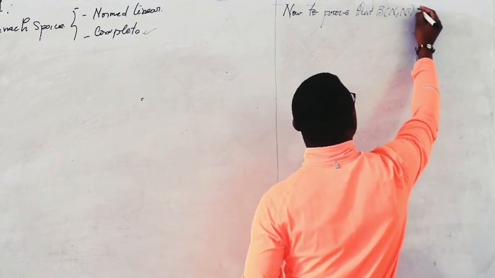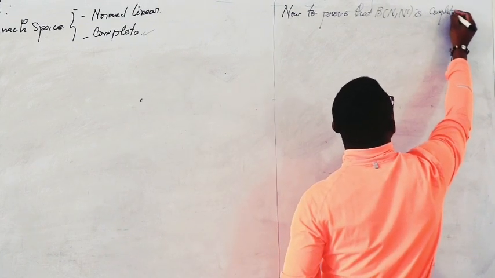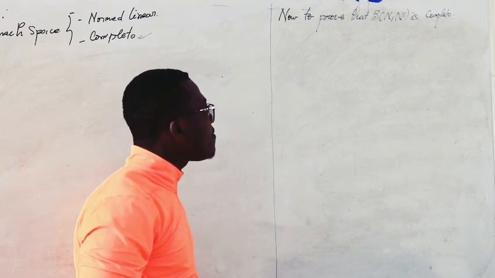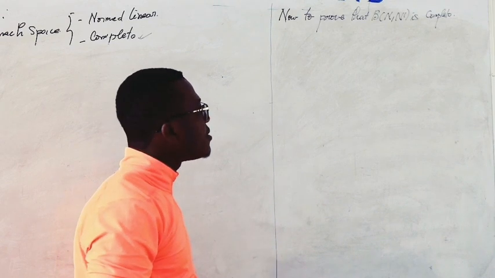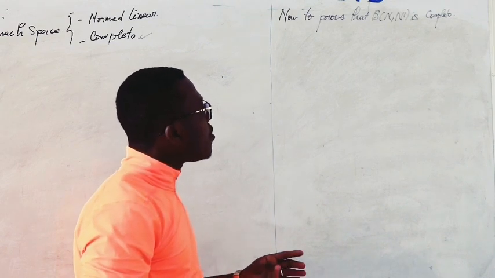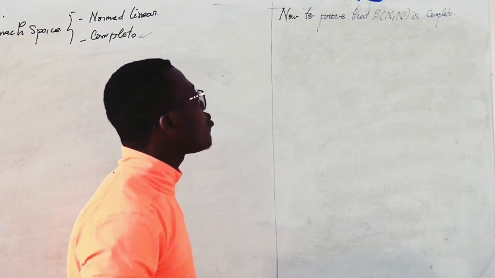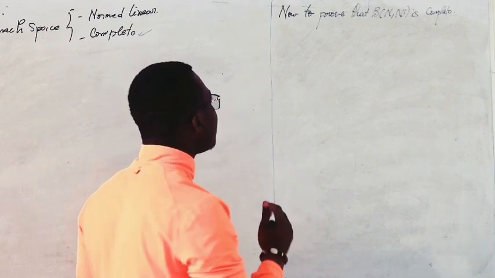N dash is complete. A space is said to be complete if and only if every Cauchy sequence converges to its own element. Then we have to choose a Cauchy sequence in B(N, N dash) and prove that this Cauchy sequence converges to an element which also belongs to B(N, N dash).